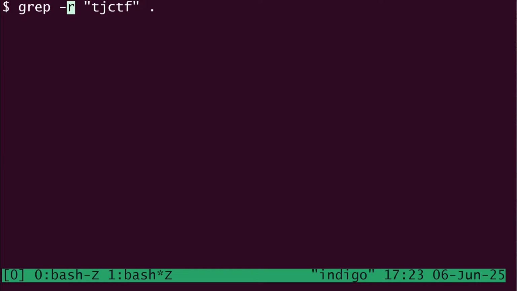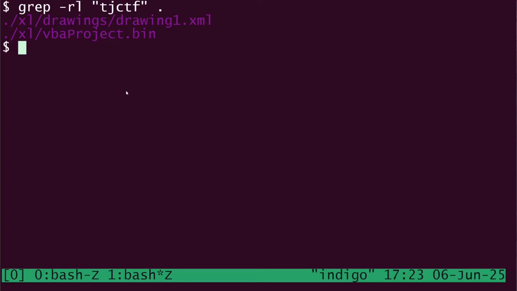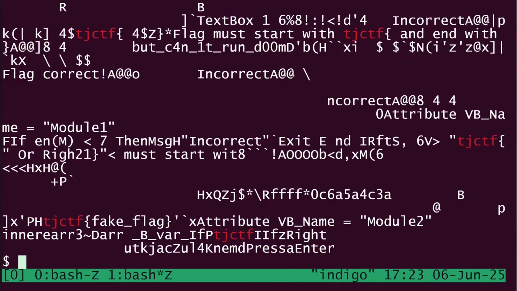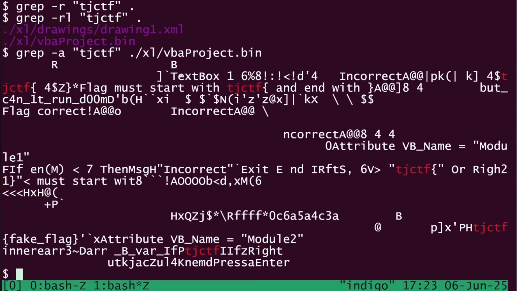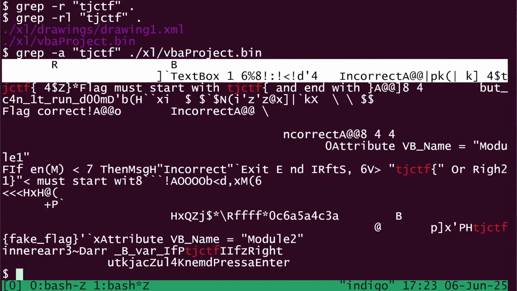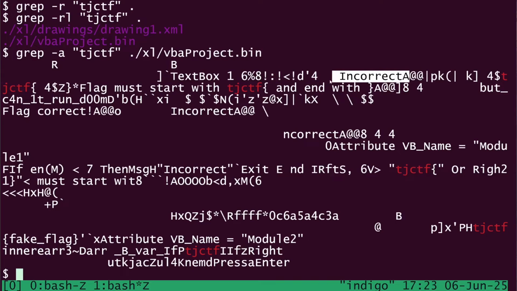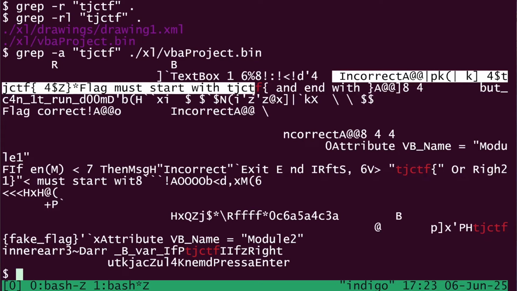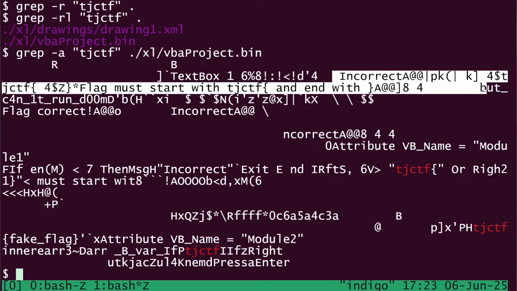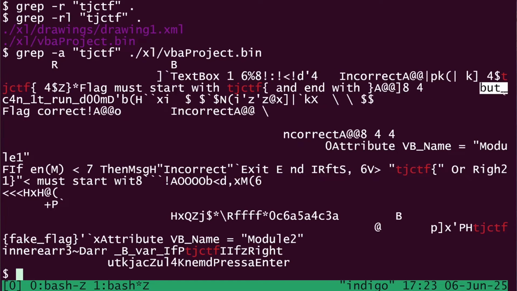So we can hit our up arrow, and let's do this again. If we just want to look for TJCTF in that binary file, let's do grep TJCTF. We need a -a saying, hey, treat this binary as text, and let's just give it this. We hit enter, and it prints out a lot of garbage. It's a lot of characters that are hard to read. They're not formatted correctly. We see here the words incorrect, TJCTF, flag must start with TJCTF and end with a closing curly brace. Okay, we knew that. We see something that looks like the start of a flag or start of a message,